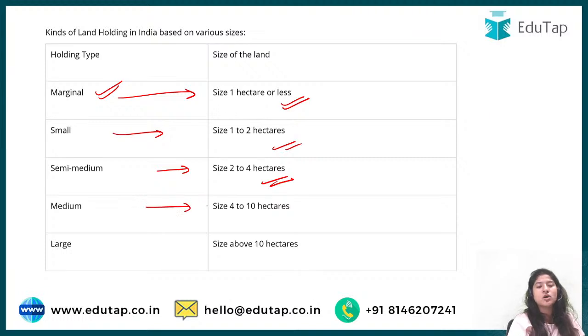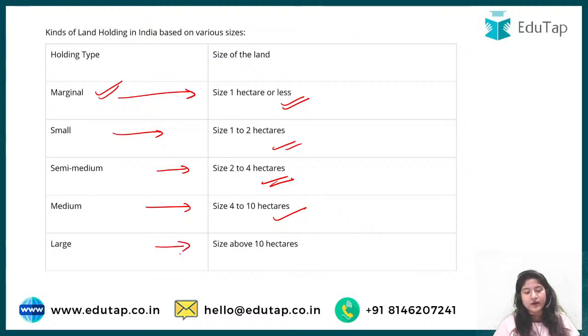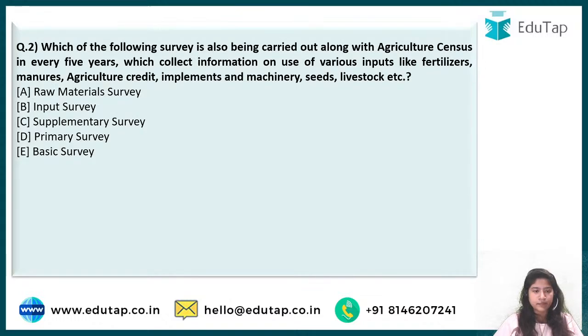For medium, the size of the land should lie between 4 to 10 hectares, and to be known as large holding type farmers, the size should be above 10 hectares. This is the categorization done while working for the agri census. And every year in Phase 1, you must have also seen a question from this.